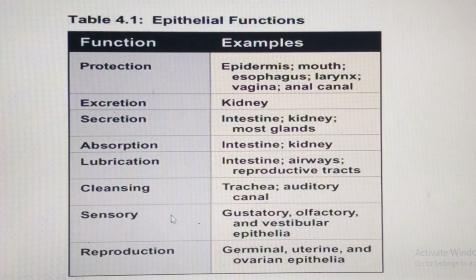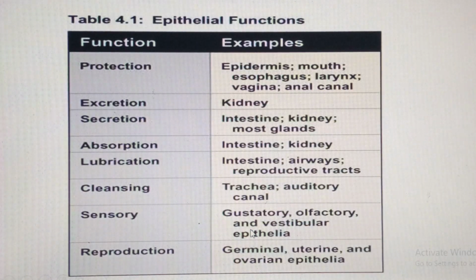Sensory function, which of course we know that in the olfactory mucosa, we are going to have the olfactory epithelium, which will be very relevant as far as the sense of smell is concerned, as far as olfaction is concerned. Of course, if you look at the inner ear, we are going to find the vestibular apparatus. We are also going to see the cochlea, which will be relevant as far as mechanosensory function is concerned.